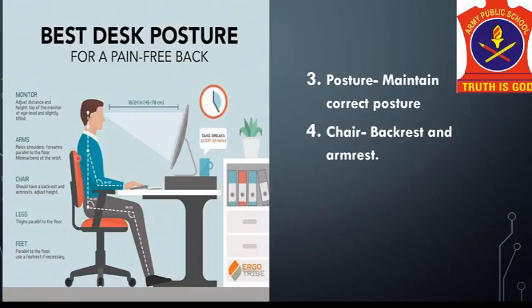So this was about the posture, the monitor placement, the chair and your feet, so that you can avoid the health issues which arise due to long working hours in front of a computer system.